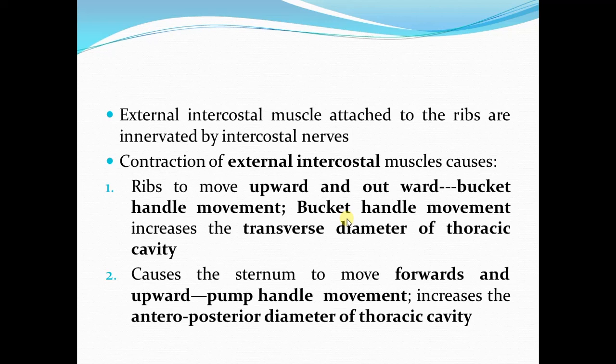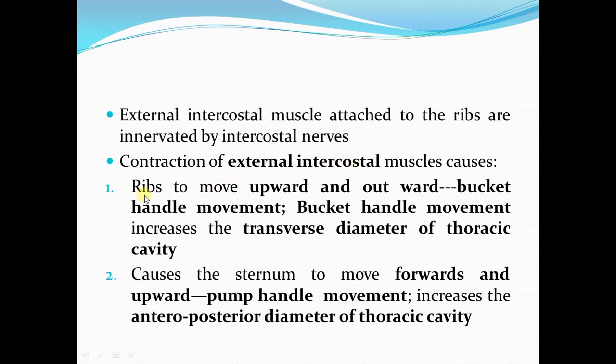Now, we will talk about the other group of muscles, the external intercostal muscles. External intercostal muscles are attached to the ribs and are innervated by the intercostal nerves. Contraction of external intercostal muscles brings about two effects.